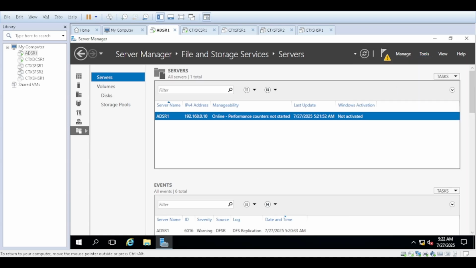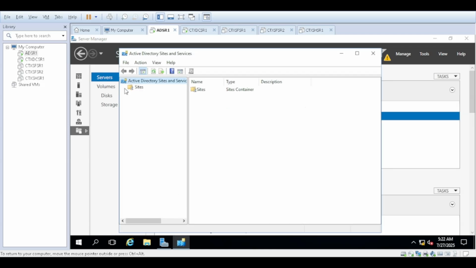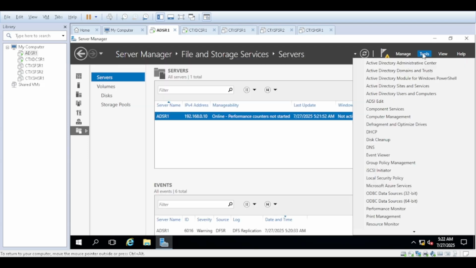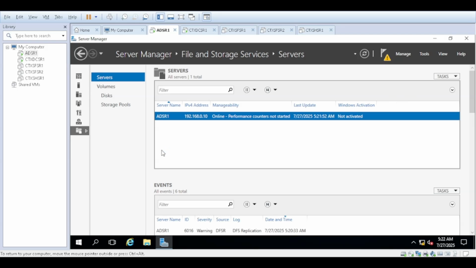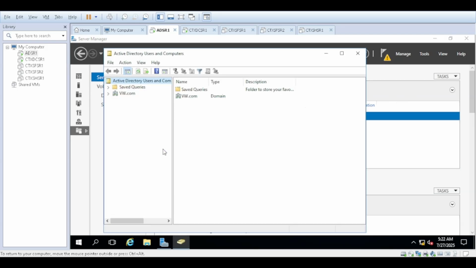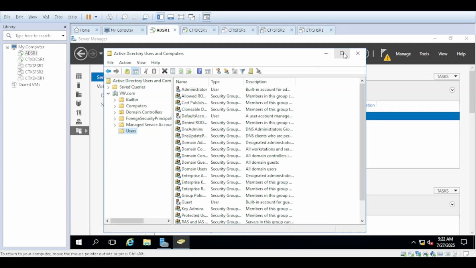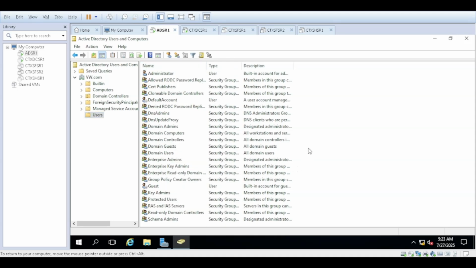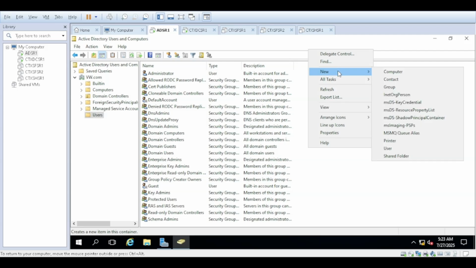Let's check if the Active Directory is created. Okay, so Active Directory is created now. We'll create one admin user, as that will be needed in our next video.